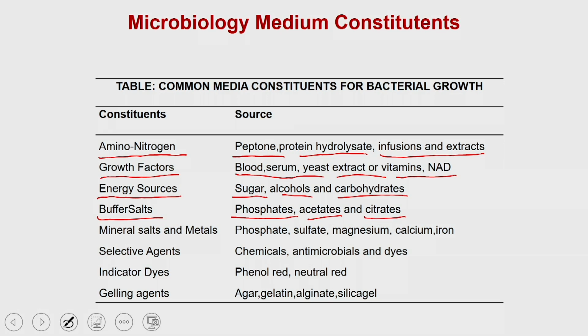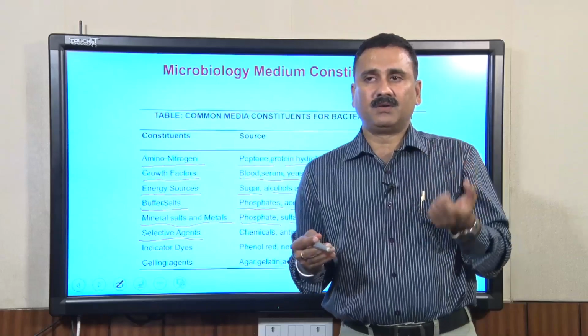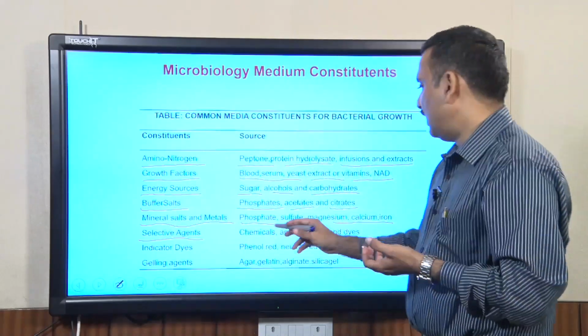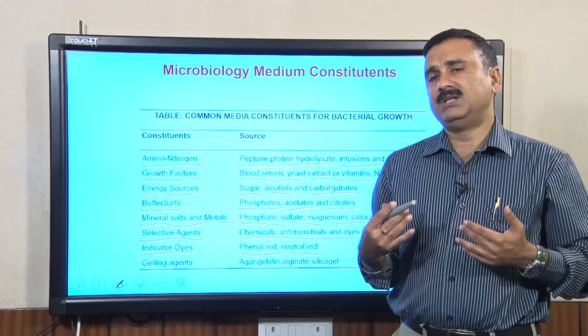And then, as I said, in a very small quantity you also need to provide the minerals or different types of metals, which you provide as different types of mineral salts. Then you also have to provide the selection agents. For example, if you want to screen for a particular type of antibiotic or particular type of resistance, then you have to keep those molecules in the media. And sometimes you also have to add indicator dyes, such as phenol red or neutral red, so that they will tell you if there is a change in the pH of the media.